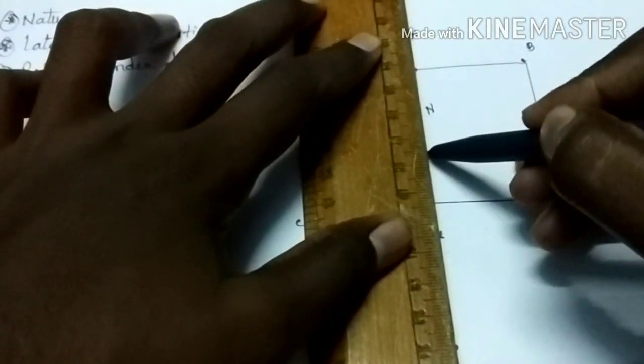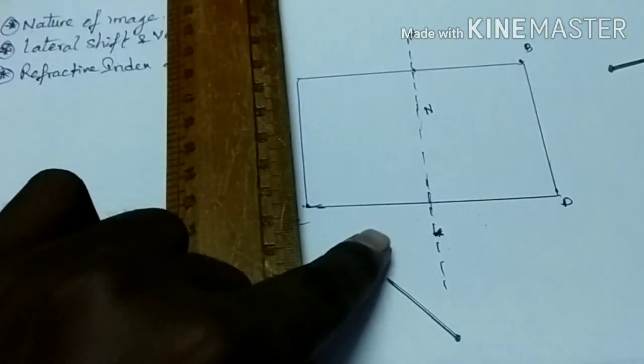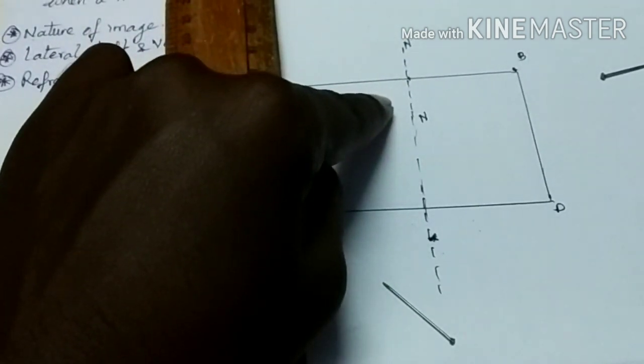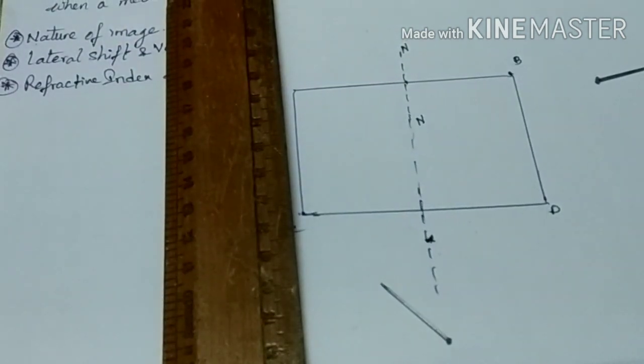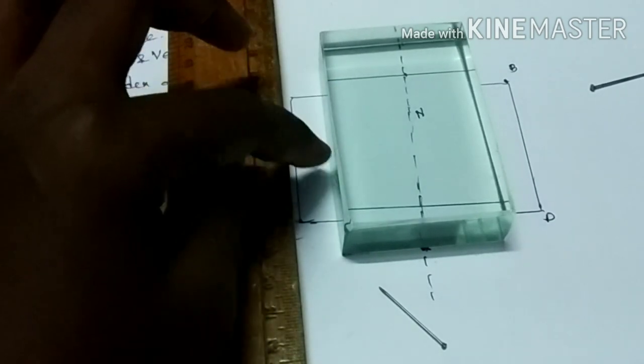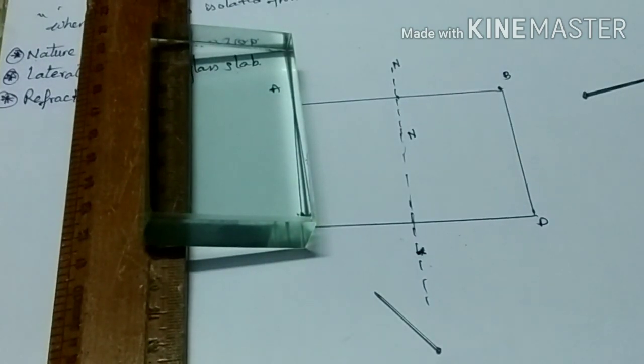We learnt already, when the light travels through the normal, there is no deviation of light in a semicircular glass slab. Now we have learned that in a rectangular glass slab also, when the light is passed through the normal, there is no deviation of light.